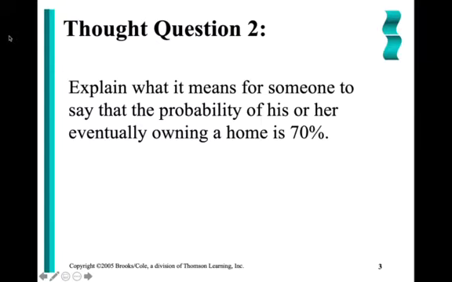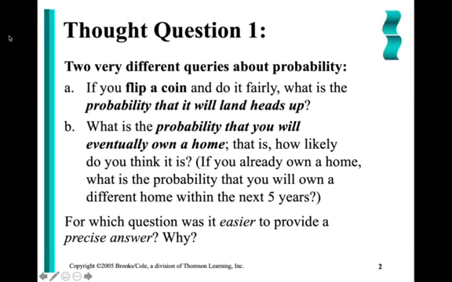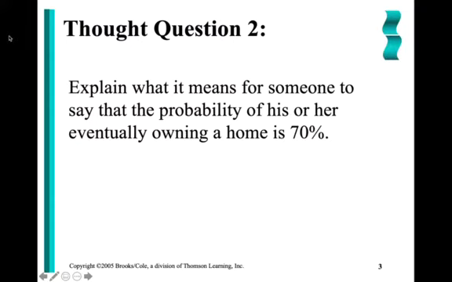So if I ask you the probability that someone will eventually own a home, what I'm saying is out of every 100 iterations, I'm expecting 70 of them in which you own the home, which would mean 30 of them that you don't. Now, do I think that this is going to be calculated the same way as we did with our fair coin, with 2 possible outcomes that are equally likely? No. We're going to discuss how we have to calculate probabilities like this.